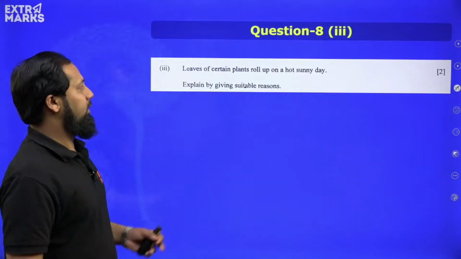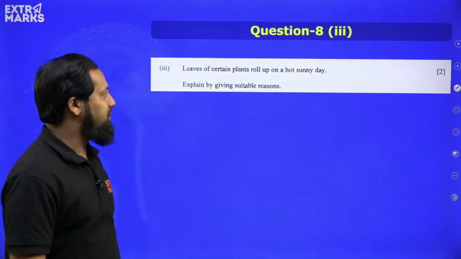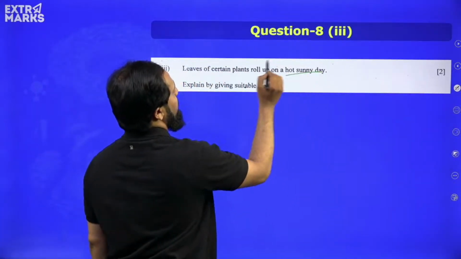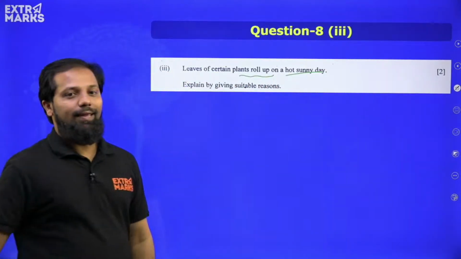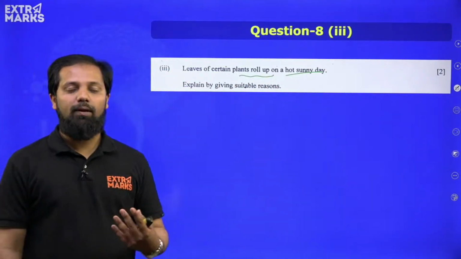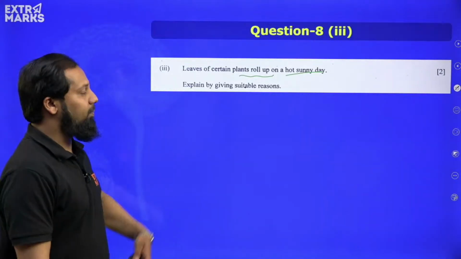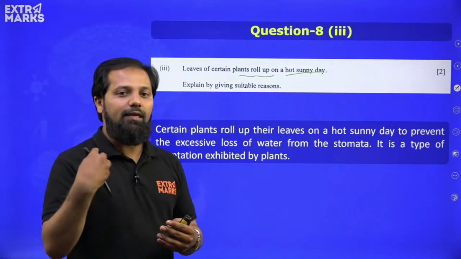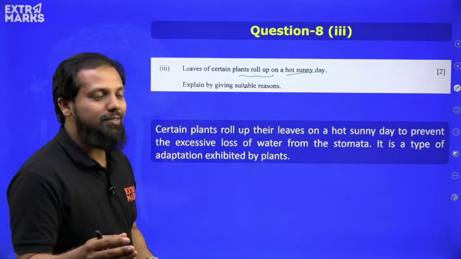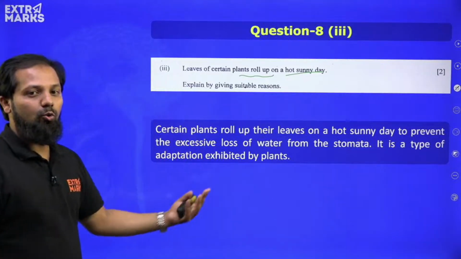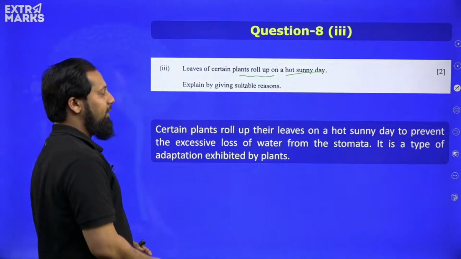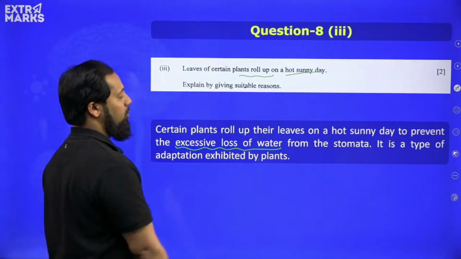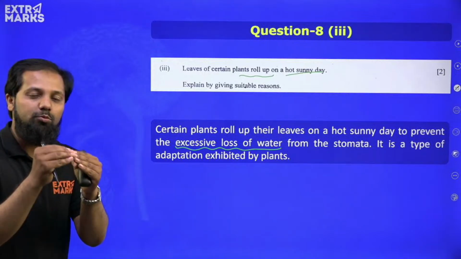Now third question, leaves of certain plants, they roll up on a hot sunny day or a brighter day. Explain by giving suitable reasons. Basically, it is to prevent the loss of water, to reduce the transpiration. This rolling up of leaf is done, okay. So certain plants roll up on a hot sunny day to prevent excessive loss of water from the stomata, that is to reduce the transpiration.